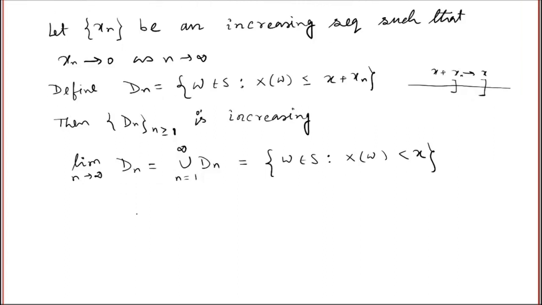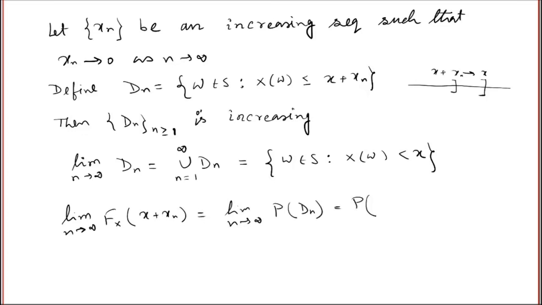So now I can write the limit as n tends to infinity of F at the point x plus xn is equal to the limit of the probability of Dn, which is equal to the probability of the limit of Dn, which is increasing.